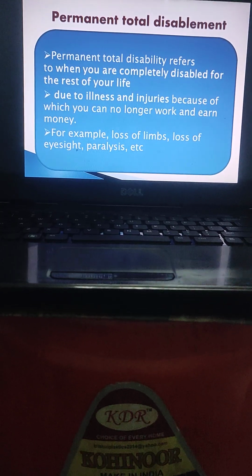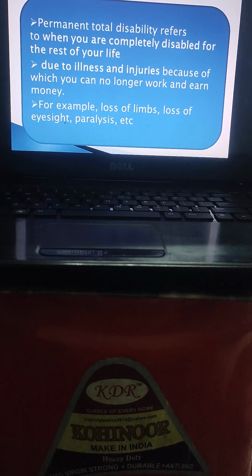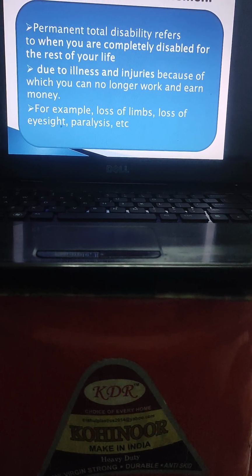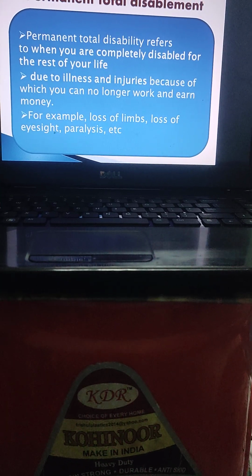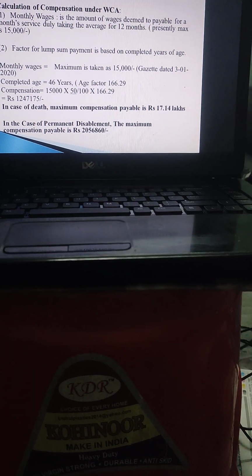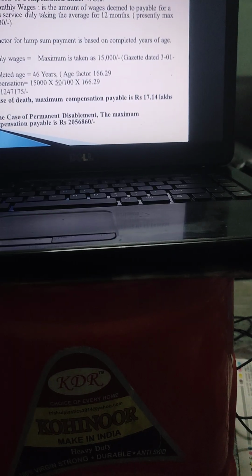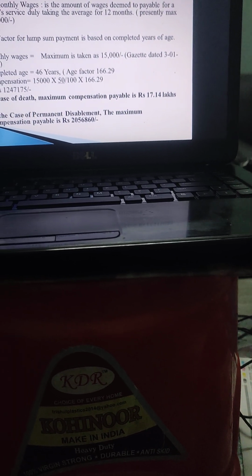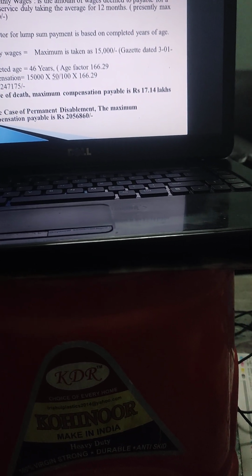Permanent total disablement refers to when you are completely disabled for the rest of your life due to illness and injuries because of which you can no longer work and earn money. For example, loss of limbs, loss of eyesight, paralysis, etc. So calculation of compensation: monthly wages is the amount of wages deemed payable for the month's service, duly taking the average for 12 months.